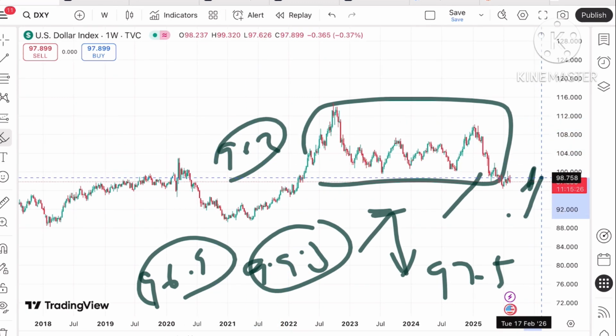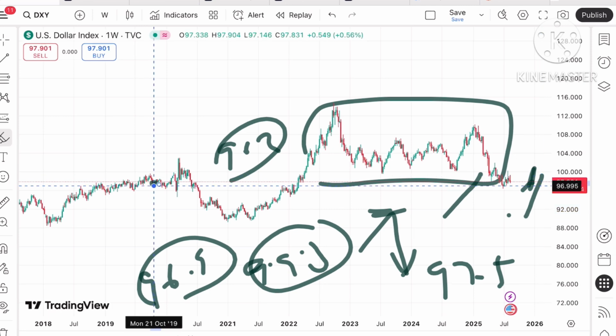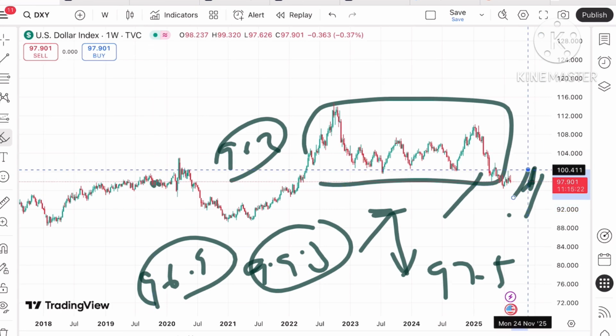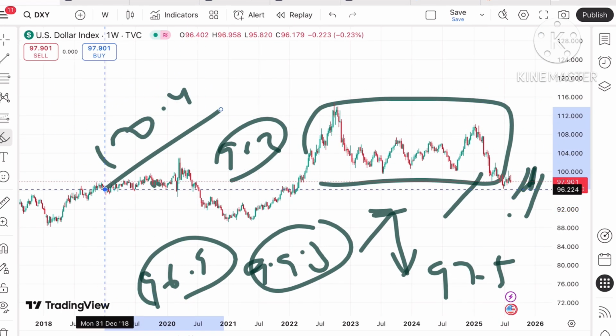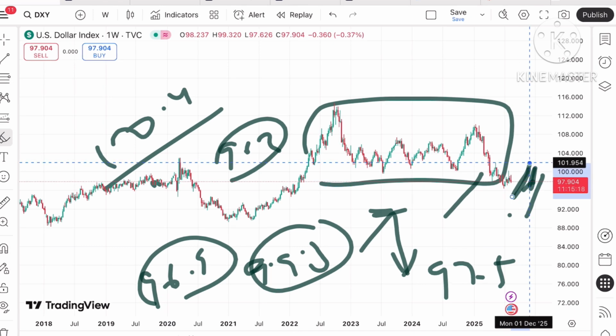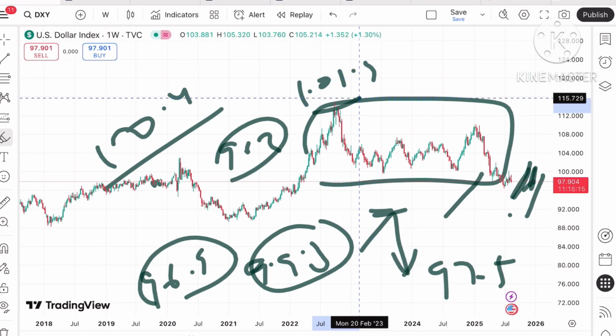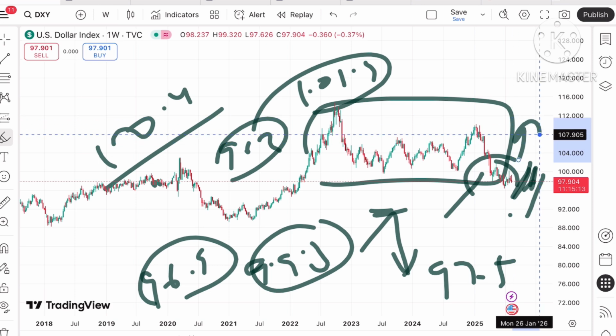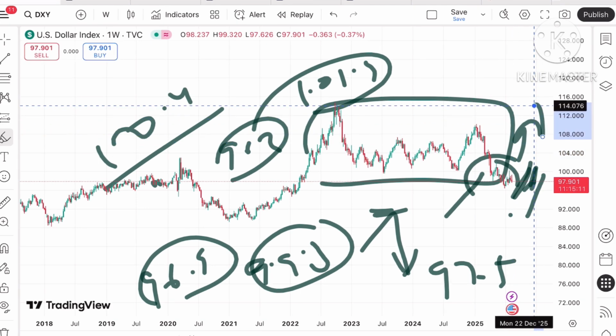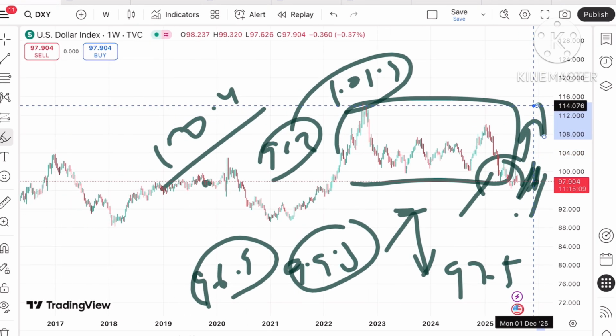But if the price sustains above this level, a probability of going towards 99 can be seen, and from there a further upside towards 100.4, and if that sustains, a further upside towards 101.9, and then there will be a zone breakout, so we can see a further upside. The trend towards the downside is on the higher side.